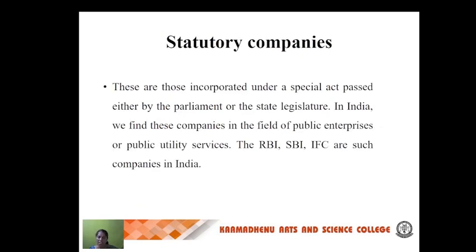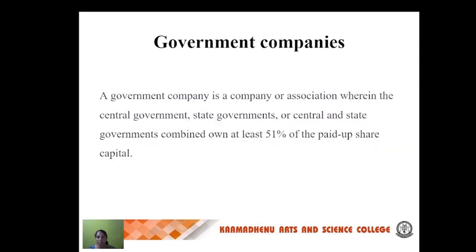Statutory companies are incorporated under a special Act, which should be passed by the Parliament or the state legislature. In India, public enterprises or public utility services such as the RBI, SBI and others are statutory companies. Government companies. So what are government companies? It is a company in which the central government, state governments or both together own at least 51% of the paid-up share capital.